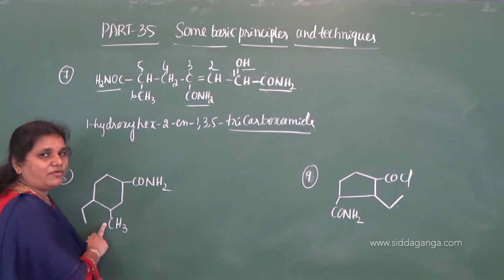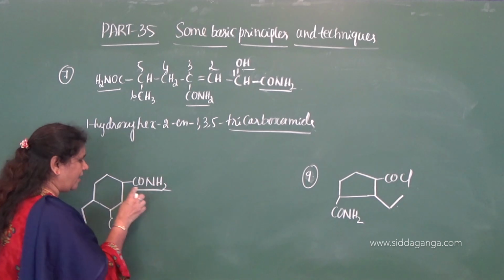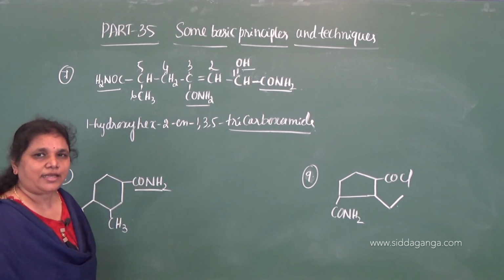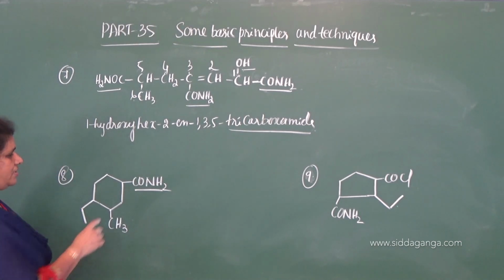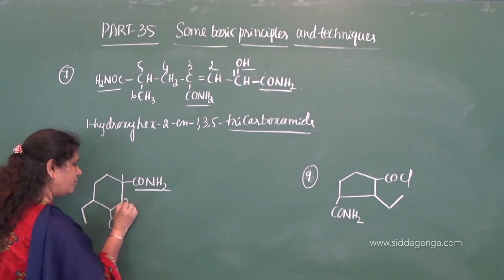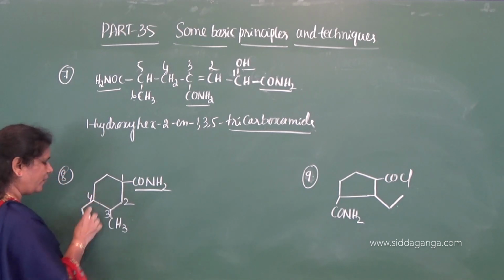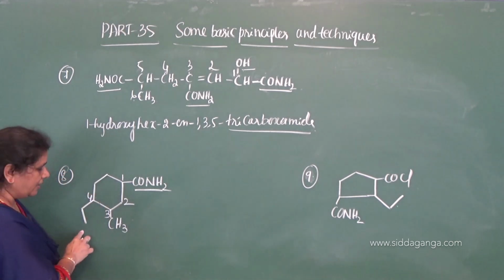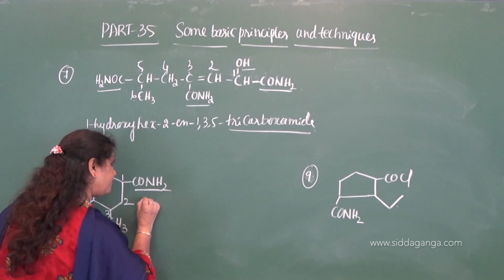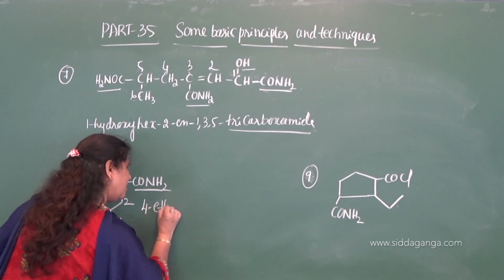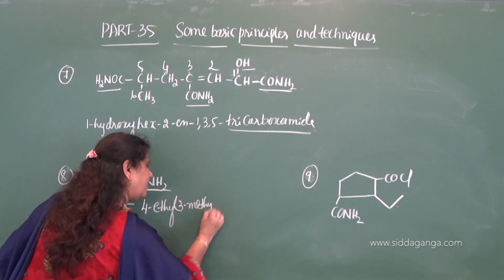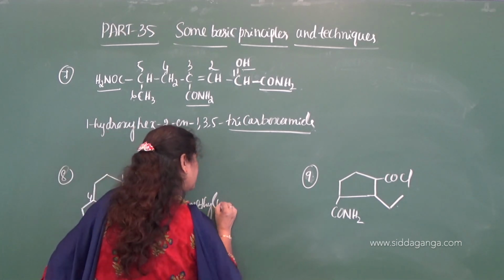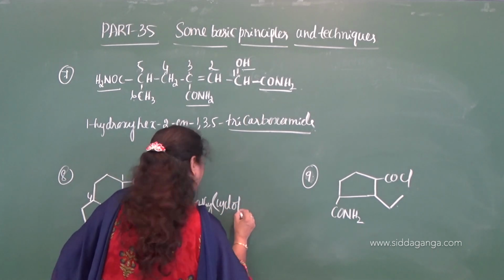But for this, whenever the amide group is directly attached to the alicyclic ring, the same special suffix is used. See here, this is 1, 2, 3, 4. Two substituents are there, ethyl and methyl. Which comes first? Ethyl comes first. Therefore, 4-ethyl, 3-methyl. What is the root word? Cyclohexane.